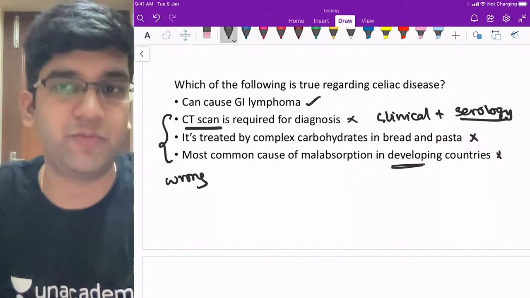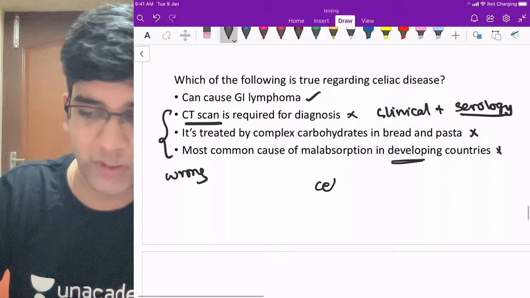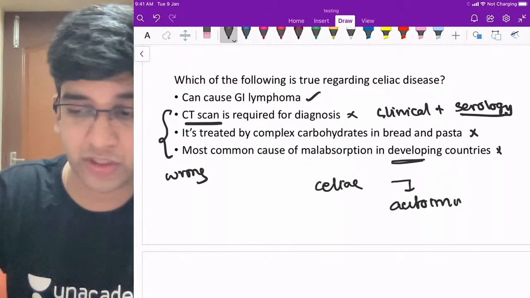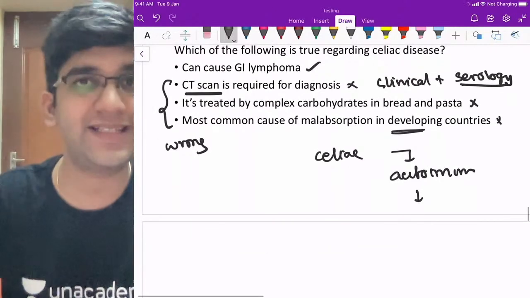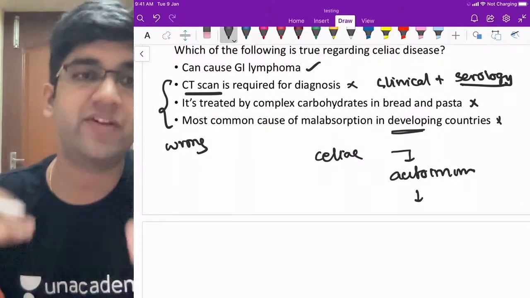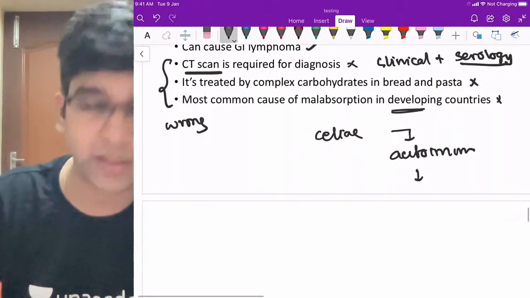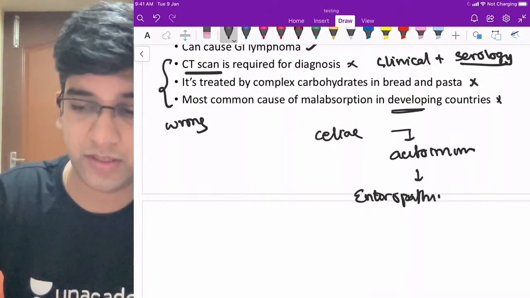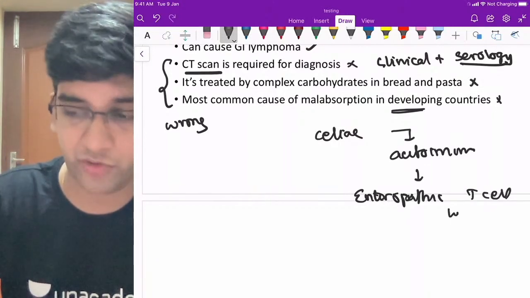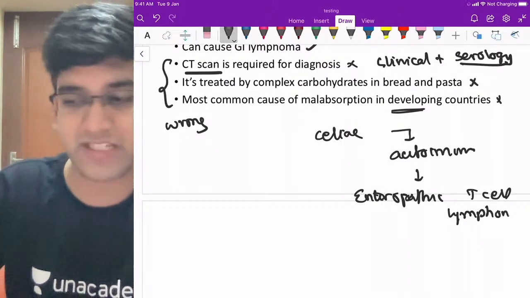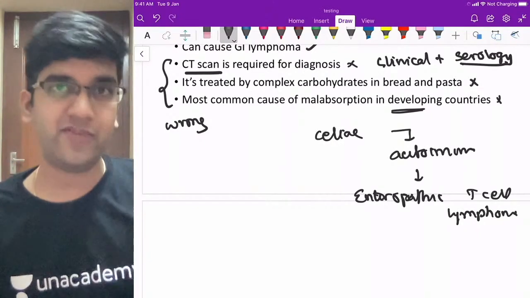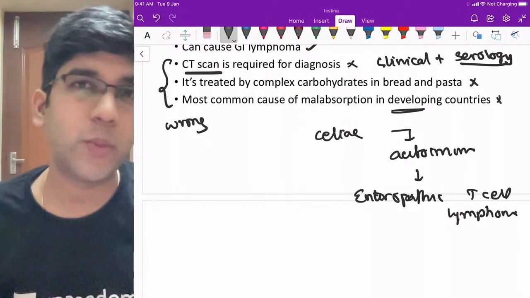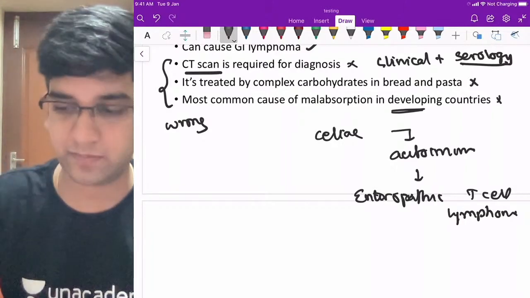Yes, it will cause GI lymphoma. Obviously it will, right? Celiac is an autoimmune disorder. Whenever any autoimmune disorder comes, I'm going to have lots of lymphocytes proliferating and destroying. In that due course, you can have a lymphoma. One of the important lymphomas is something called enteropathy associated T cell lymphoma. This is a very, very aggressive lymphoma. You can have B cell lymphomas as well. Enteropathy associated T cell lymphoma is specific for celiac, right? Patients with celiac do have a very high chance of developing this cancer, which is difficult for us to treat. It's an aggressive neoplasm, right?